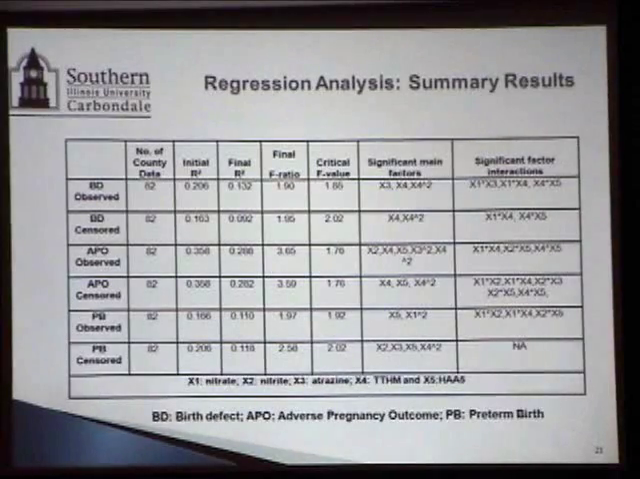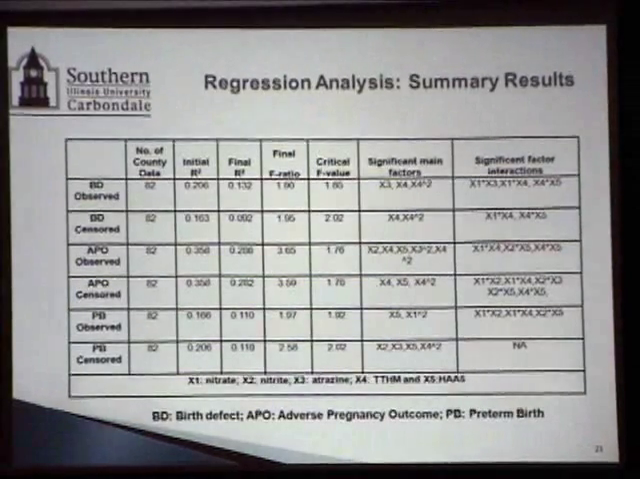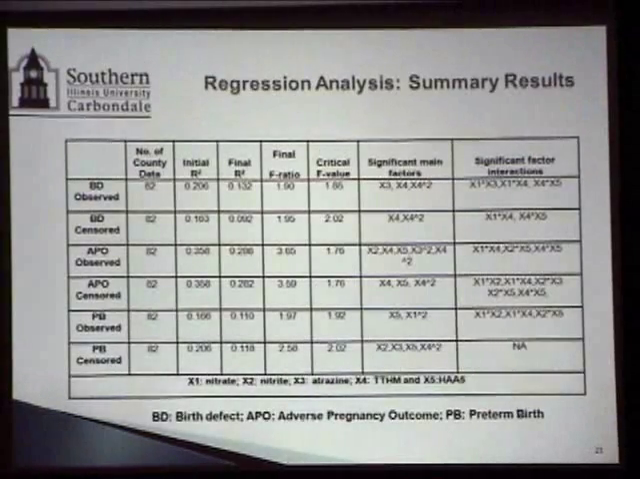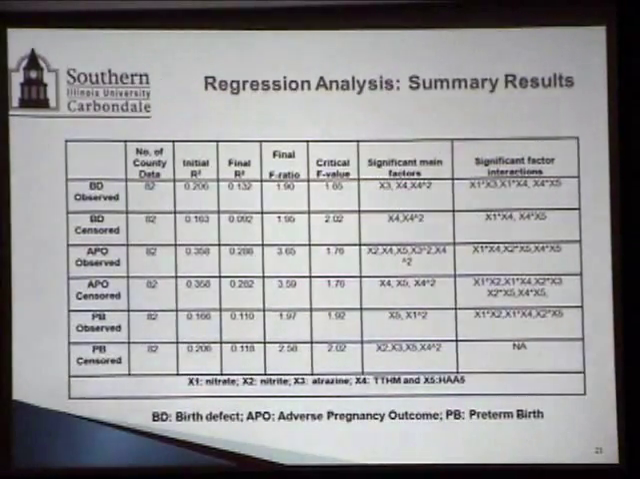And similarly, this is a summary table for all of those different types of negative reproductive outcomes we looked at. Again, there are 3, and you can see 2 different sets of data for each category, because we looked at observed and censored data separately. So this gives you the significant main factors. The last column here is the significant factor interaction: what happens when nitrate is present, and how nitrate interaction affects the birth defect.